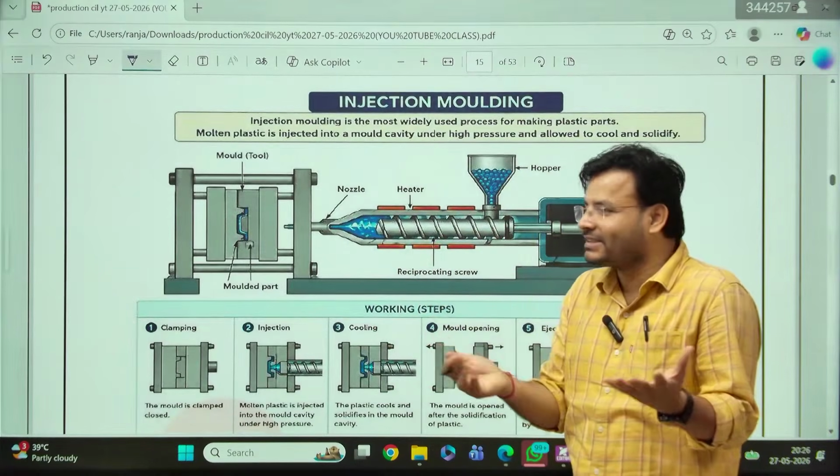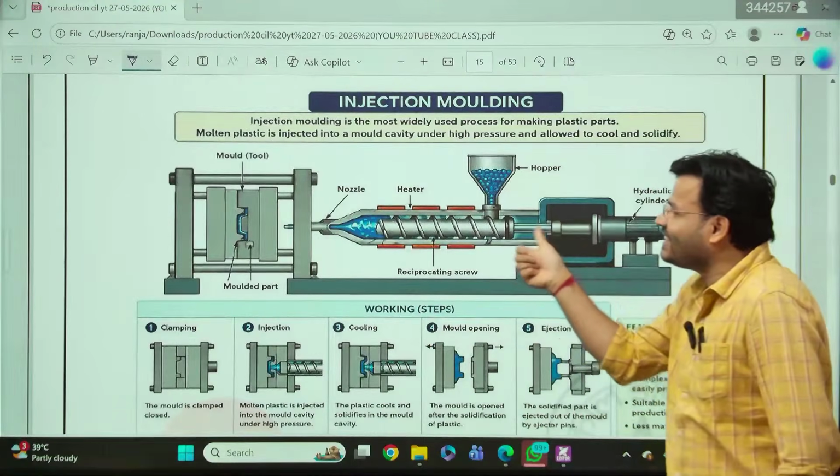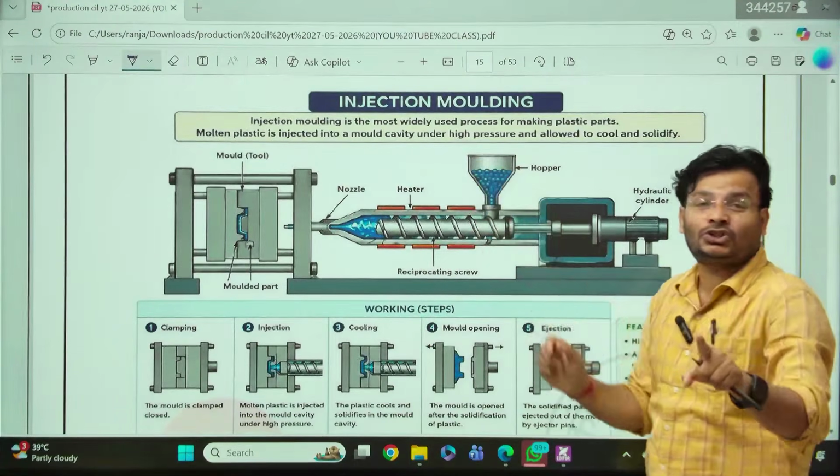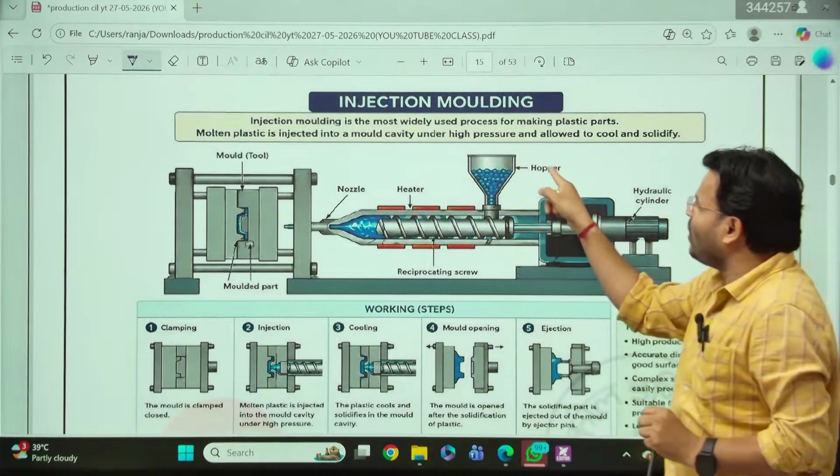Why is it called injection? Because it looks like an injection, sir. That's why it is called injection molding. The correct answer will be injection. How is it happening? You have a hopper.